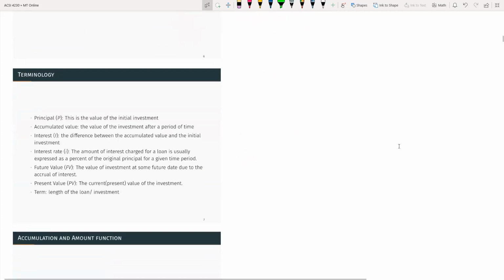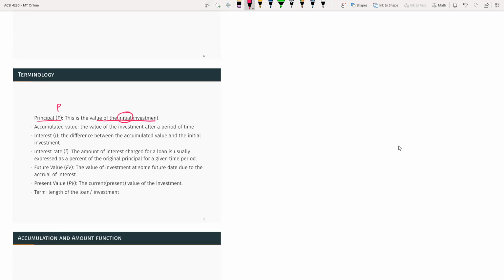So in this course, you will learn a lot of terminology. This is just module one. When you go to annuities, you will learn really a lot of different symbols. So for this one, these are the basic terminology. Principal, which we use capital P, is the value of initial investment.